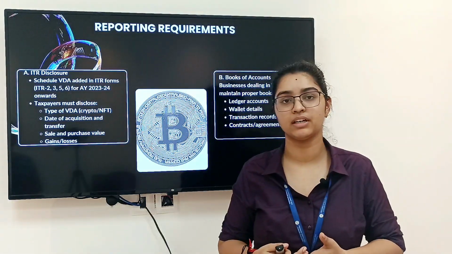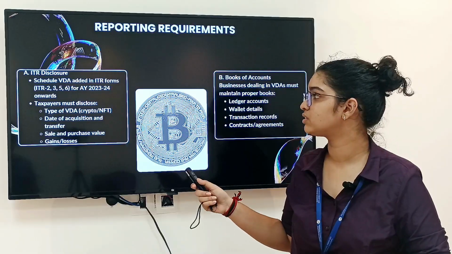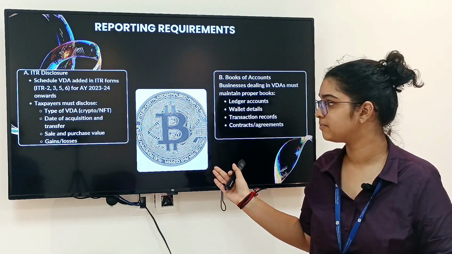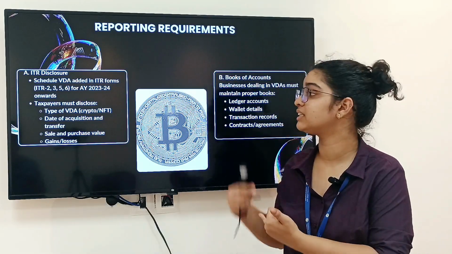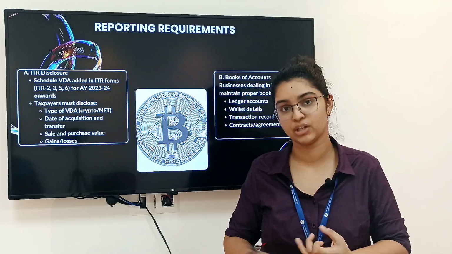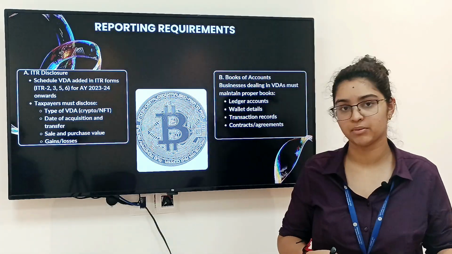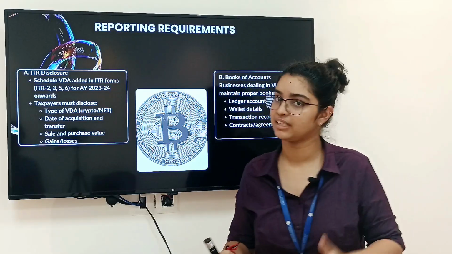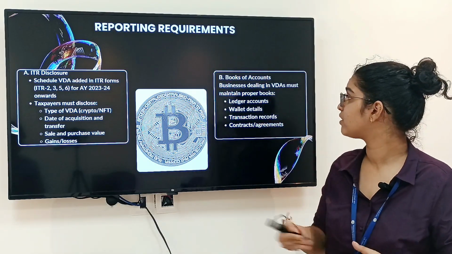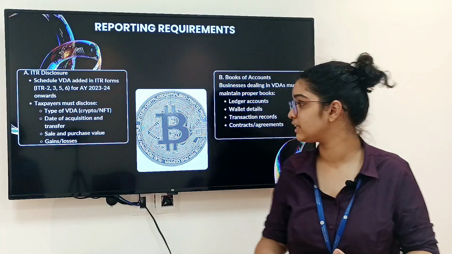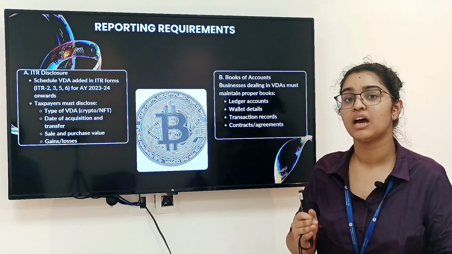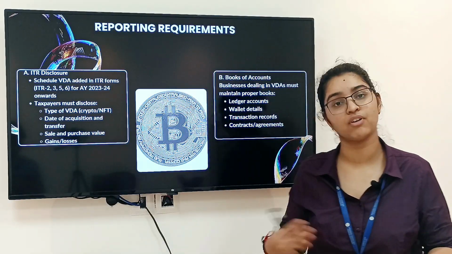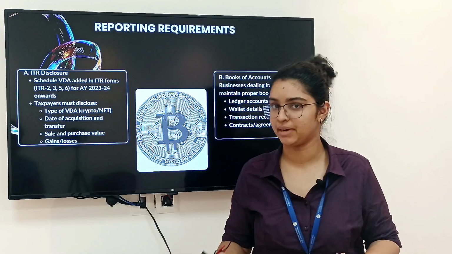In terms of reporting in ITR, it should be disclosed in your respective ITRs under the schedule of VDA. The taxpayer should state the type of VDA, whether it's a crypto, NFT or any other type, the date of acquisition and the date the VDA is transferred, the sale and the purchase value, and the gain and the loss value. If you're doing the business of virtual digital assets, you're supposed to maintain proper books, ledger, wallet details and transaction records. Whenever there is any kind of contract or agreement, all those details should be maintained properly.